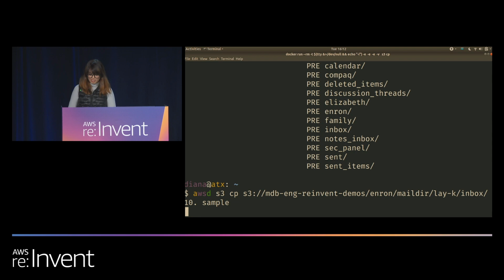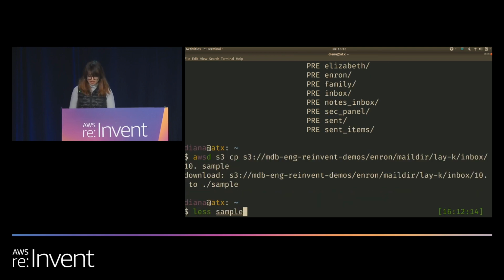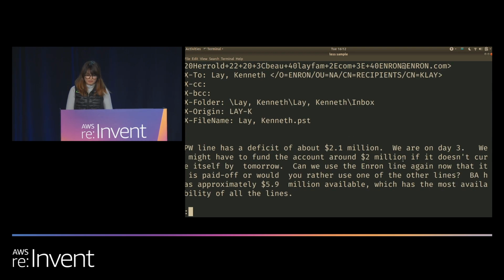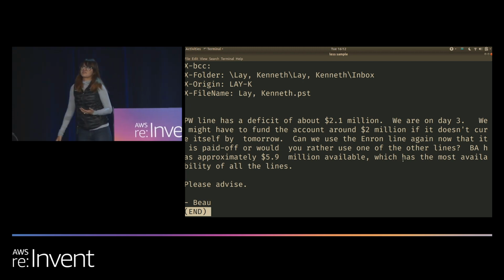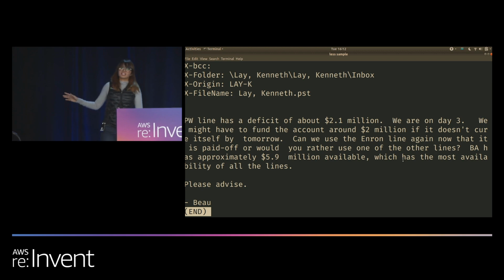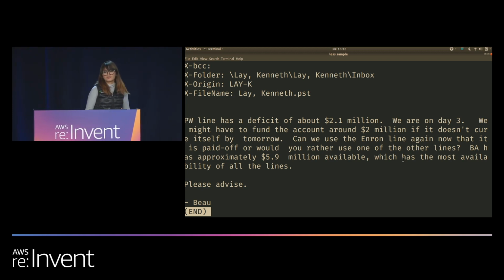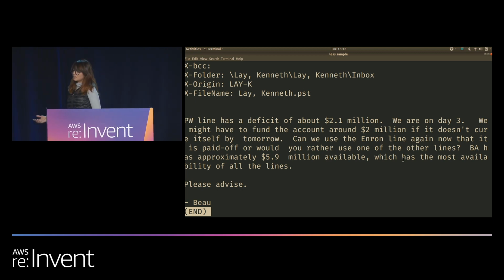So here, I'm just going to copy a random email to my local machine. And now let's take a look at the contents. Great, now we have an automated way for me to start reading emails. Here we see the header information and the body, but I don't want to spend the next 4 years of my life reading through 500,000 emails. Instead, I want an automatic way to identify whether or not a given email is relevant to the Enron scandal.